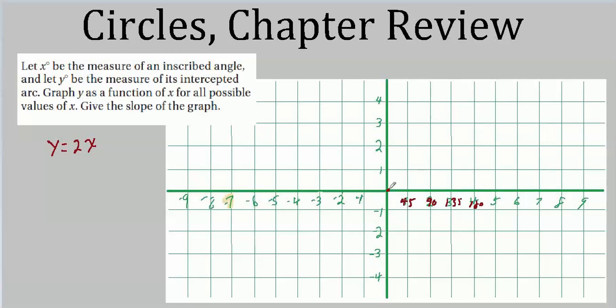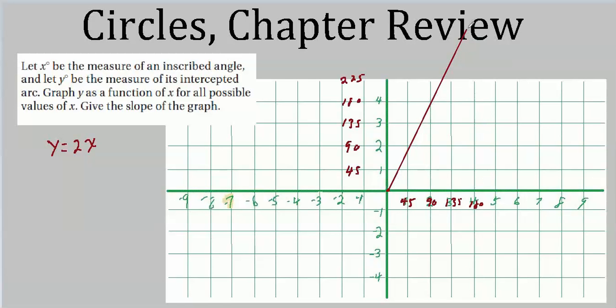So if we were to draw this, it's pretty easy to graph. When x is 45, y is 90. When x is 90, y is 180. And x can only go as far as 180, so it ends right up here off the graph. Oh well.